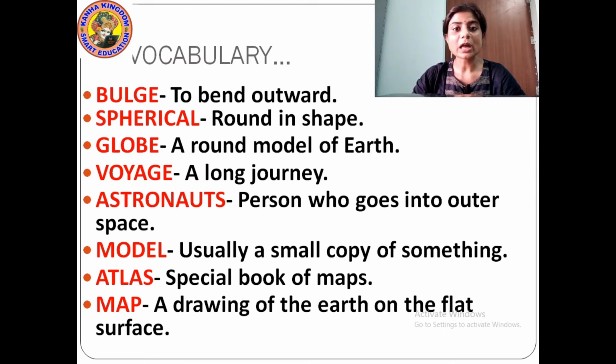Then globe. G-L-O-B-E. Globe. Now what is the meaning of globe? It is a round model of the earth. It is just a model through which we can compare the earth with the globe. A globe is used to compare how the earth looks like. A globe is a round model of the earth.